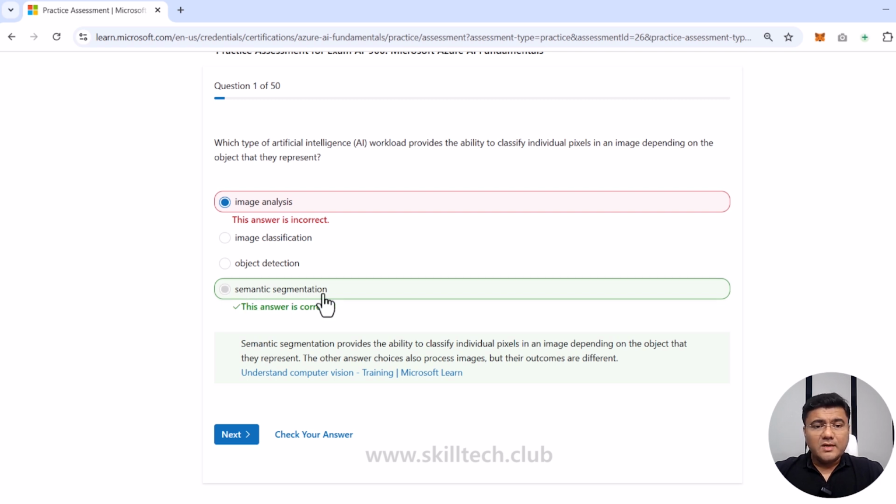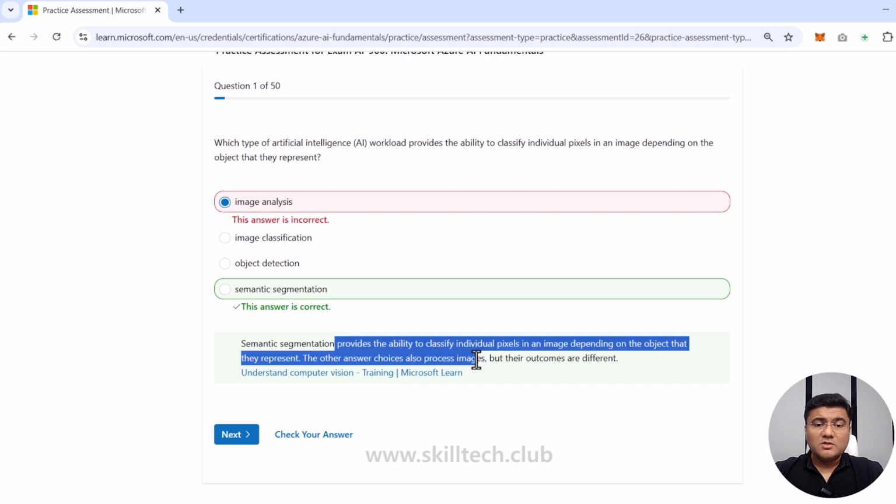Right now, semantic segmentation is the right answer. They're showing me that because semantic segmentation provides the ability to classify individual pixels in an image depending on the object that they represent. They are also giving me a link here where I can understand semantic segmentation associated with the computer vision concept. With each question, they are going to give us this kind of thing.